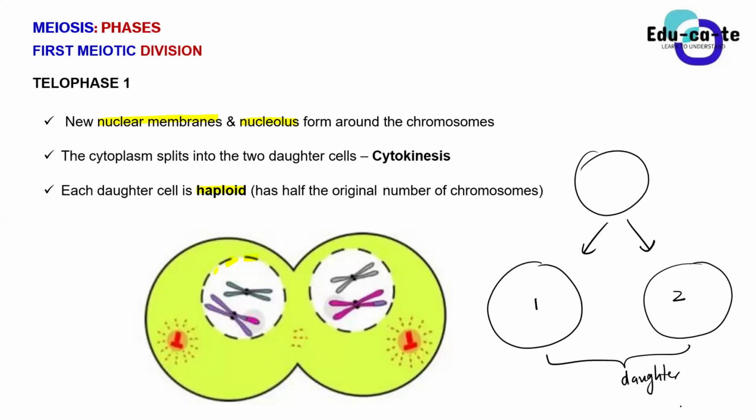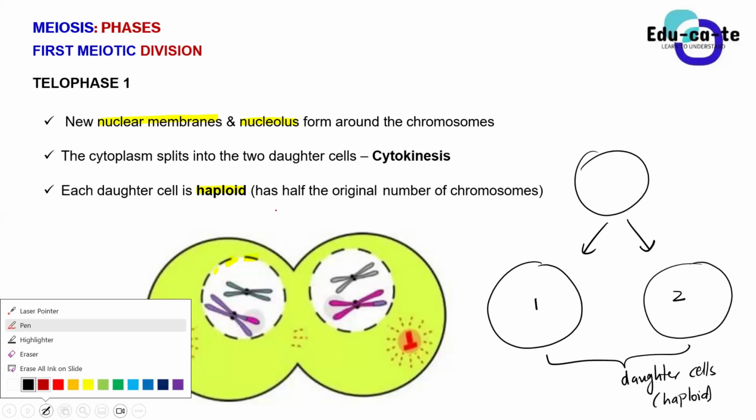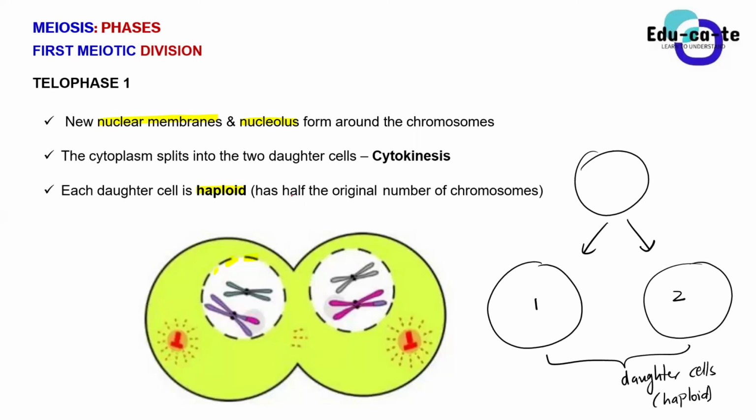Now I will reintroduce the meaning of haploid. For us humans, haploid means 23 chromosomes. But for general purposes, haploid simply means that we have half the original number of chromosomes in a cell.